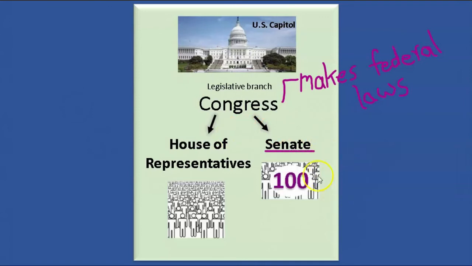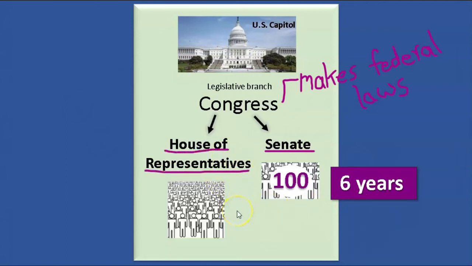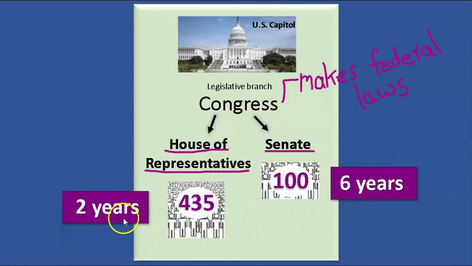In the Senate, there are 100 people, or 100 senators, and they are elected for 6 years. The House of Representatives, they have 435 people, representatives, and they are elected for 2 years. And all these people are Congress, and they work in the U.S. Capitol building.